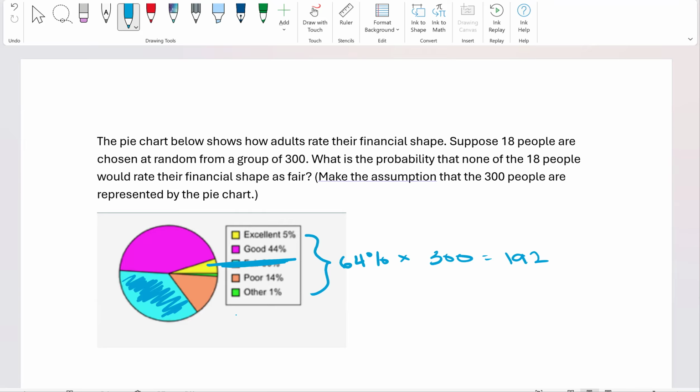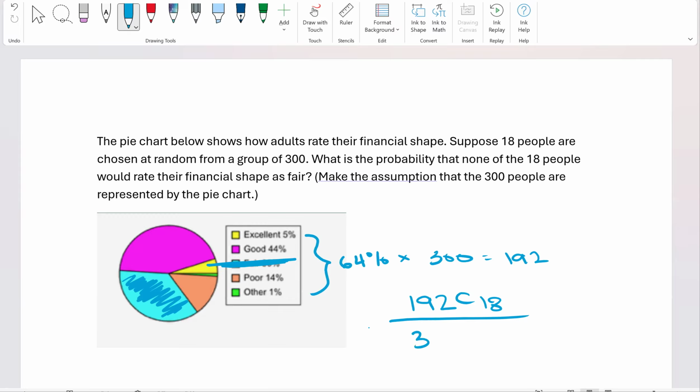So let's set up probability for ourselves. So I know for sure that I want to pick from these 192 people, and I don't really care about the order. It's not like a race or like an election where order matters. So I'm going to use combinations here. And I would like all 18 people that I choose to be from this 192 because they did not rate their financial shape as fair. So that's what I want, and that's in the numerator.